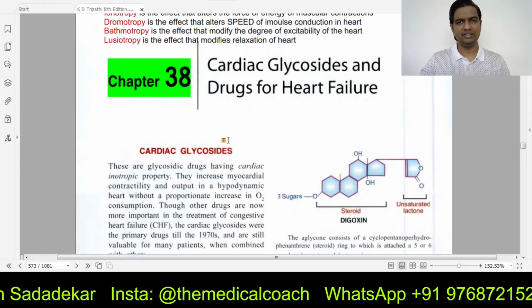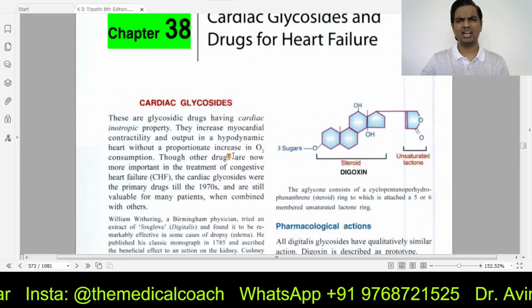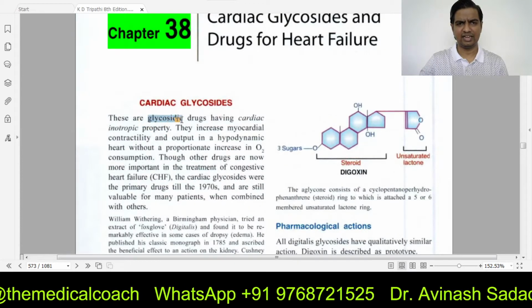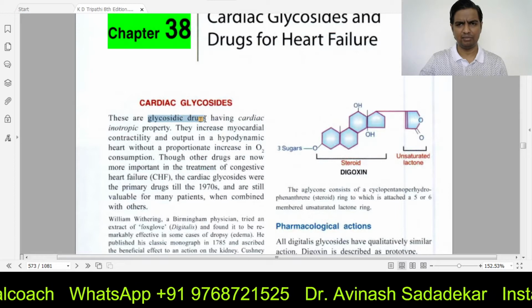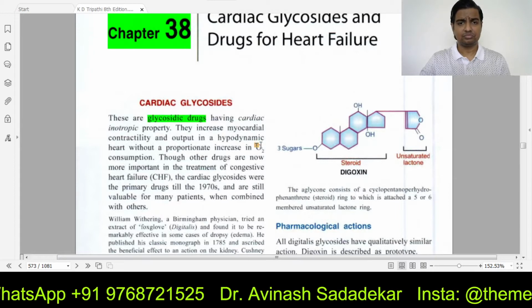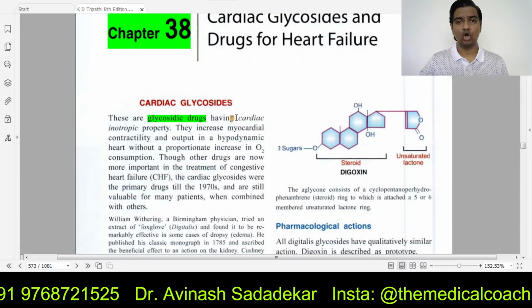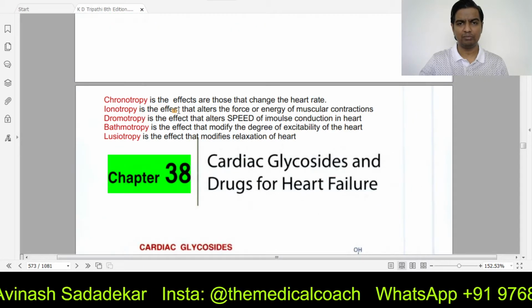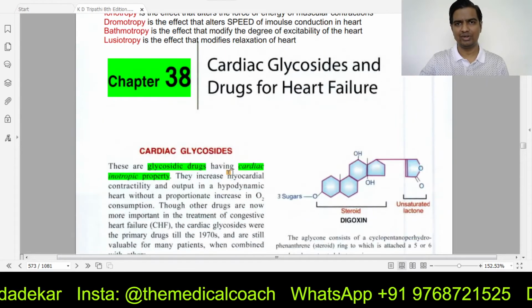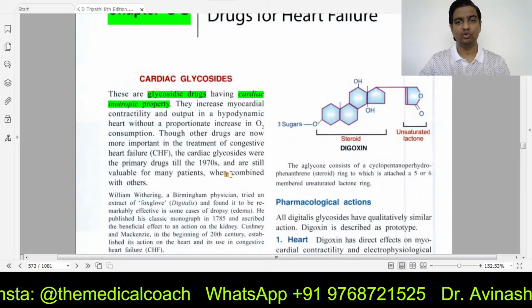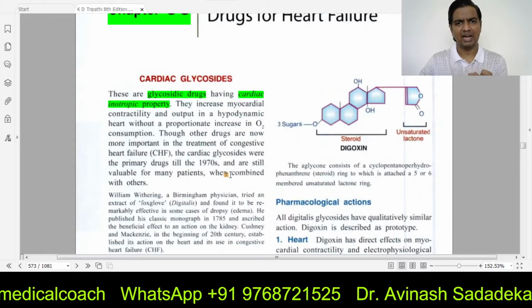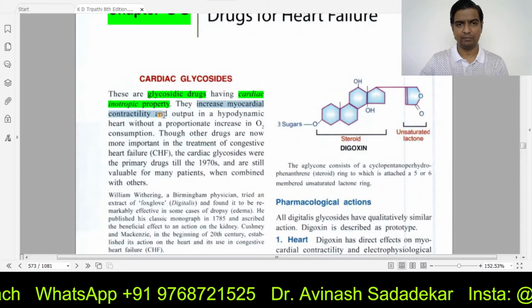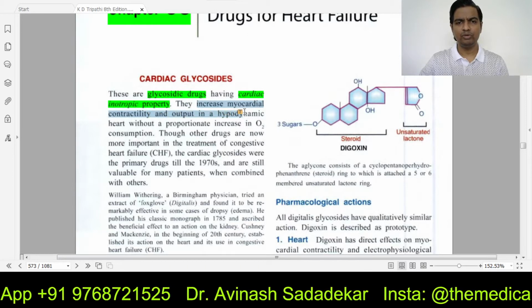Cardiac glycosides and drugs for heart failure. Now, what are cardiac glycosides? They are glycosides. Glycosides are chemicals, special type of chemicals. They act on the heart and have positive ionotropic property. Ionotropic property is the force of contraction. So more forceful contraction. So when heart contracts more forcefully, the output will increase, right?